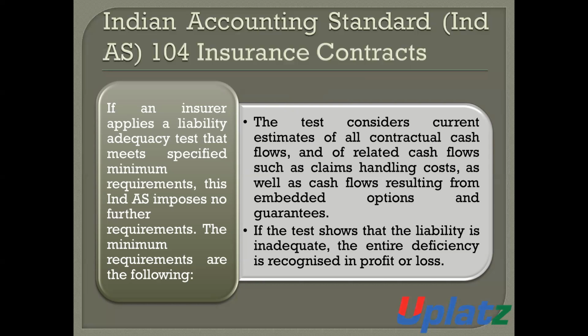Number one, the test considers current estimates of all contractual cash flows and of related cash flows such as claim handling costs, as well as cash flows resulting from embedded options and guarantees.